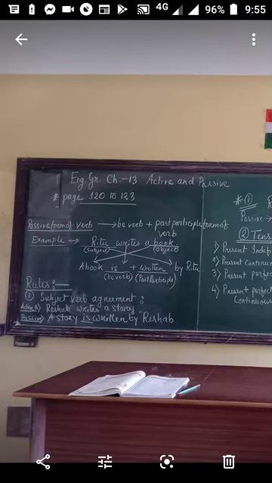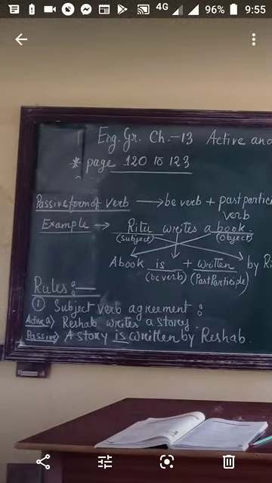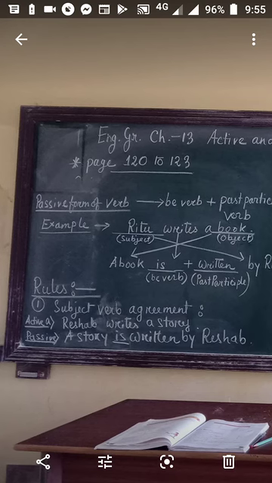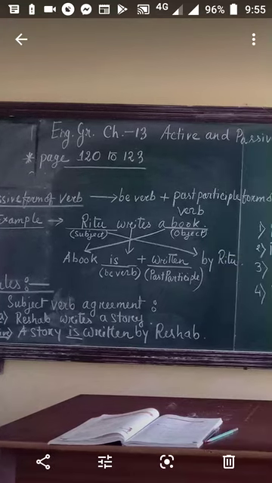Hello students, today I am going to explain to you a few rules regarding active and passive. So, the basic rule of active and passive. See the example here: the passive form of a verb is the be verb plus the past participle form of the main verb.